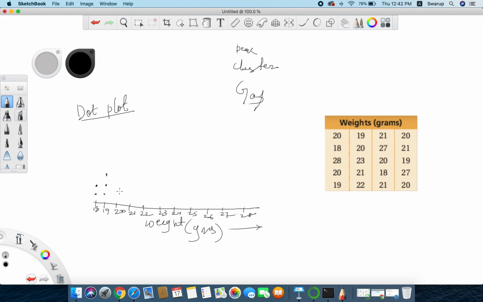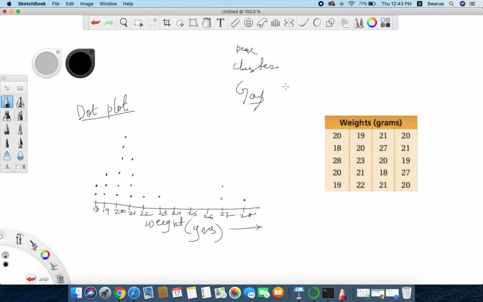Similarly, at 20 we have around 6 values, so there will be 6 dots. At 21 we have around 4 values, so there will be 4 dots. At 22 we have only one value, so there will be 1 dot. At 23 also we have only a single value. Then at 24, 25, 26 there are no values. Again at 27 we have 2 values, and at 28 we have one single value. So this is how a dot plot looks.